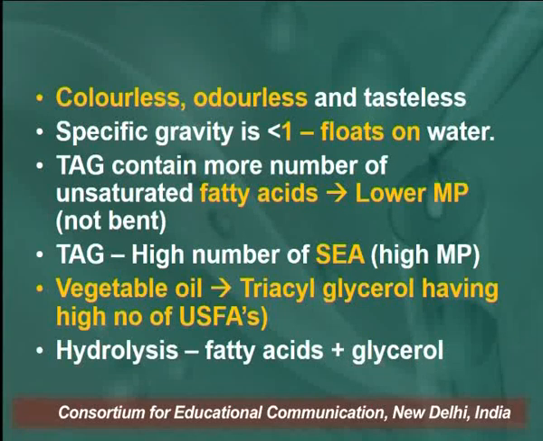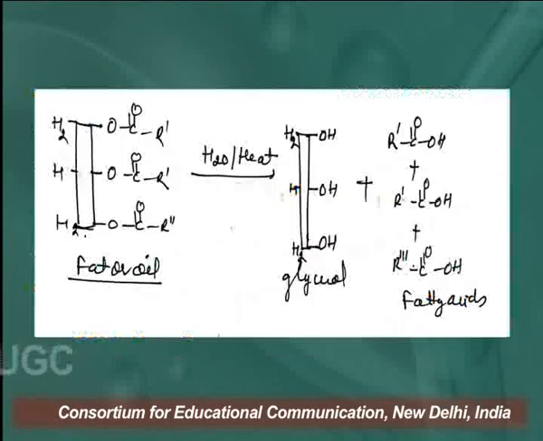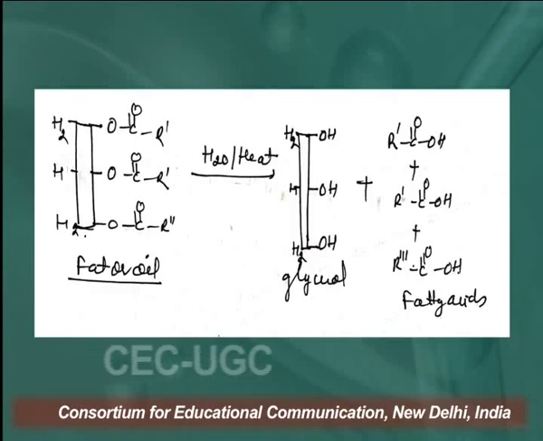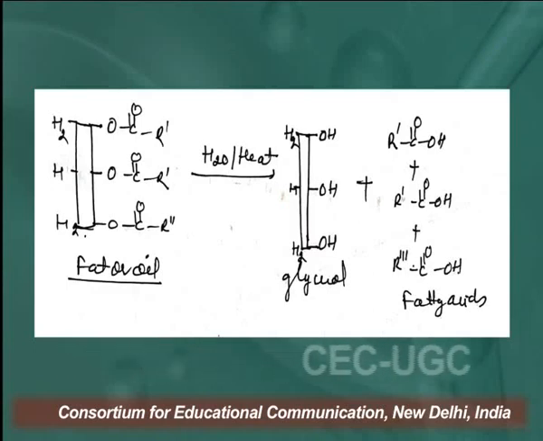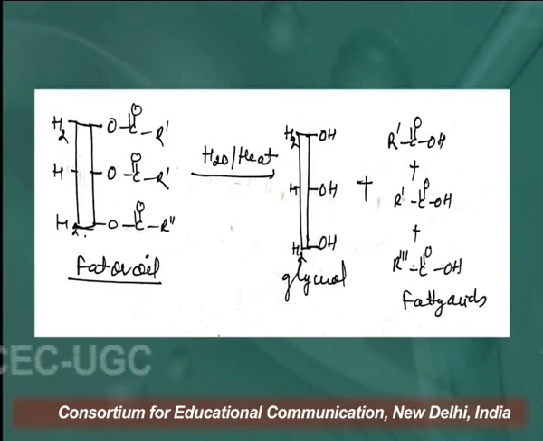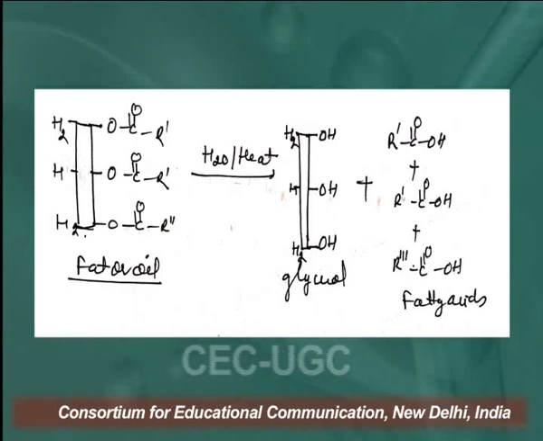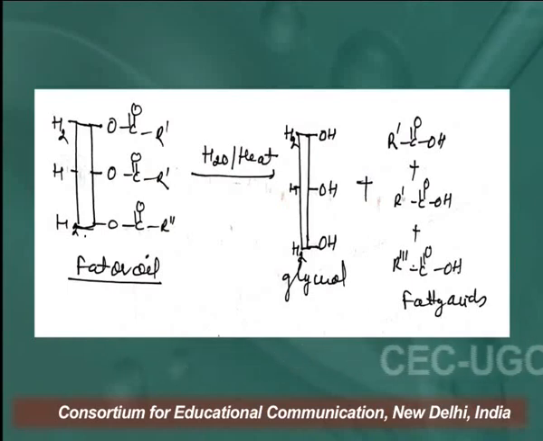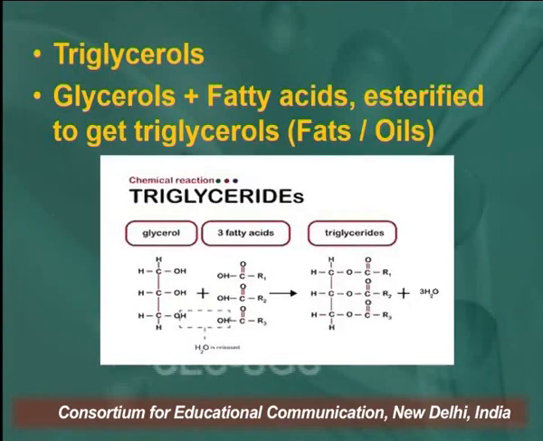Vegetable oils are triacylglycerols, and always remember that fats on hydrolysis convert into fatty acids and glycerols. So, it is a hydrolysis reaction. Fats are solid at room temperature, while oil is a lipid which is liquid at room temperature. The fats and oils on hydrolysis convert into glycerol and fatty acids. Now, glycerol plus fatty acids esterify and we get fats and oils.